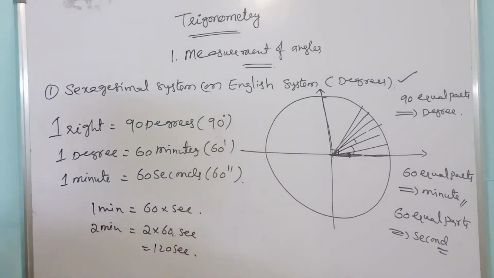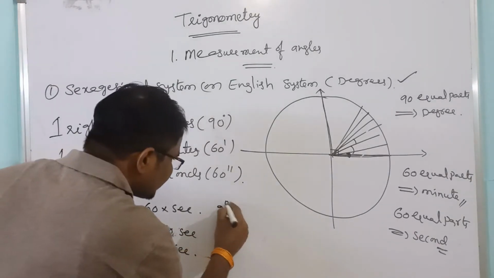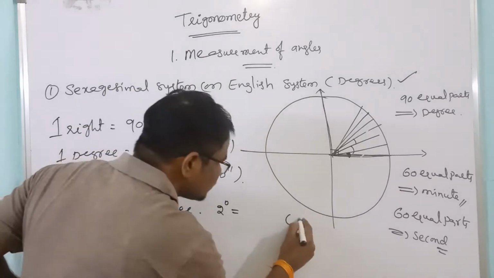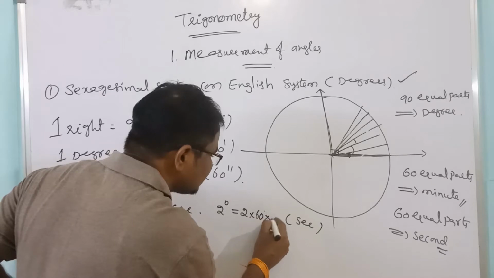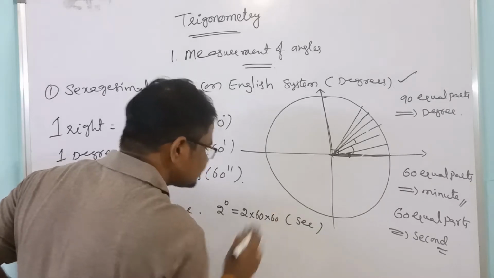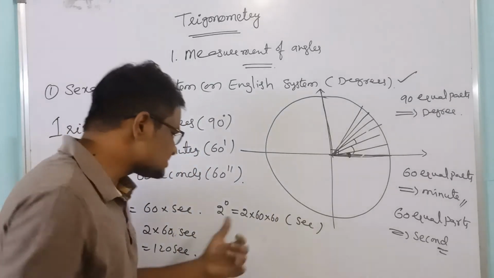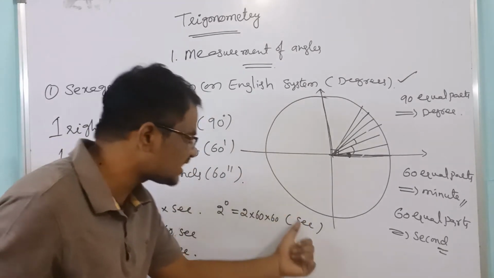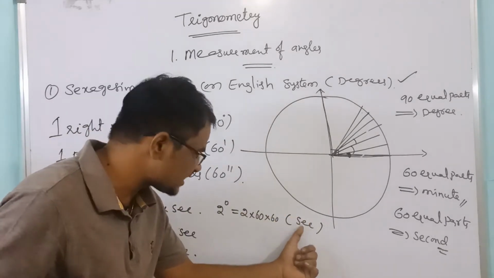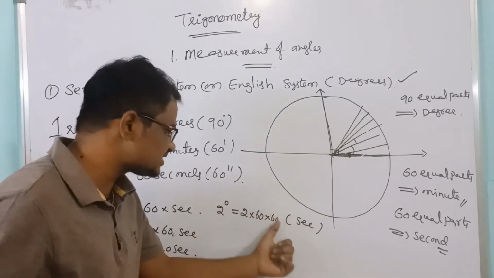Already we know that, right? Suppose 2 degrees, if you convert into seconds, what do we have to write? 2 into 60 into 60 seconds. Directly we are converting degrees into seconds, means 2 into 60 into 60.